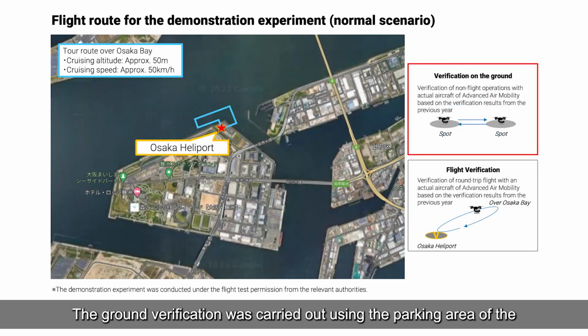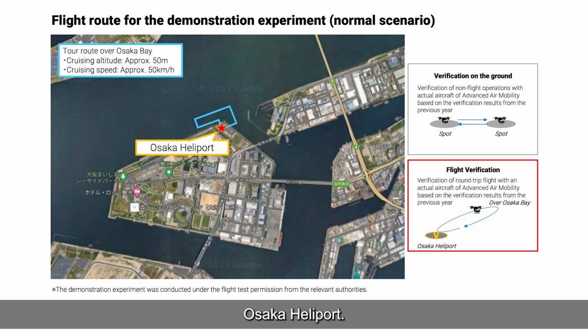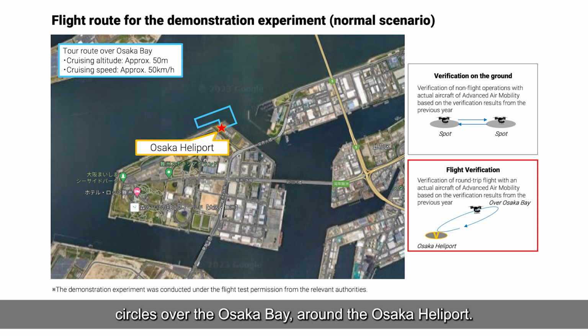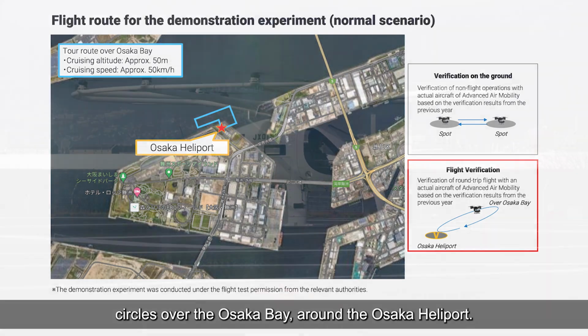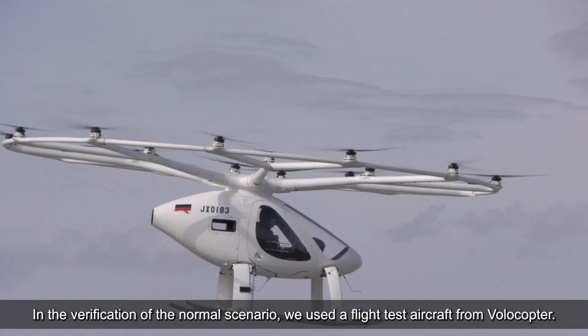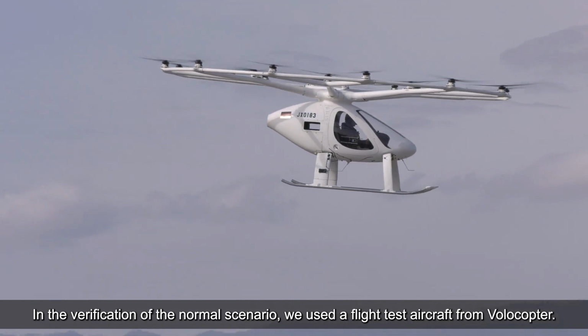The ground verification was carried out using the parking area of the Osaka Heliport. Additionally, the flight verification was conducted on a route that circles over the Osaka Bay, around the Osaka Heliport. In the verification of the normal scenario, we used a flight test aircraft from Volocopter.